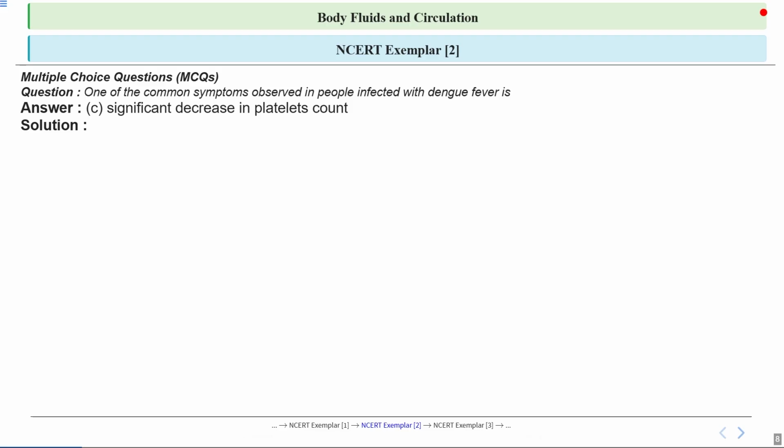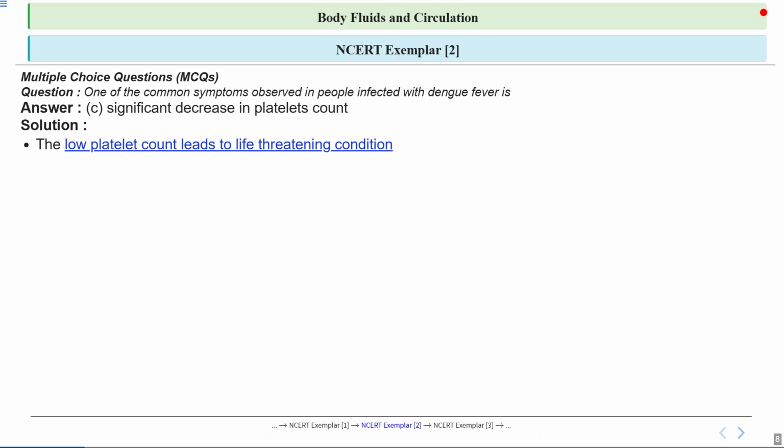Dengue fever, which is a common viral disease in tropical areas, is characterized by a significant decrease in platelet count. Okay, so when someone has dengue, their platelet count drops significantly, which can lead to life threatening situations, because platelets are like the body's emergency repair system for blood vessels.